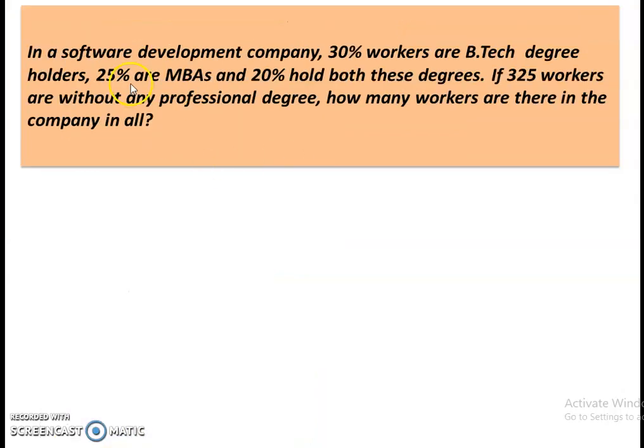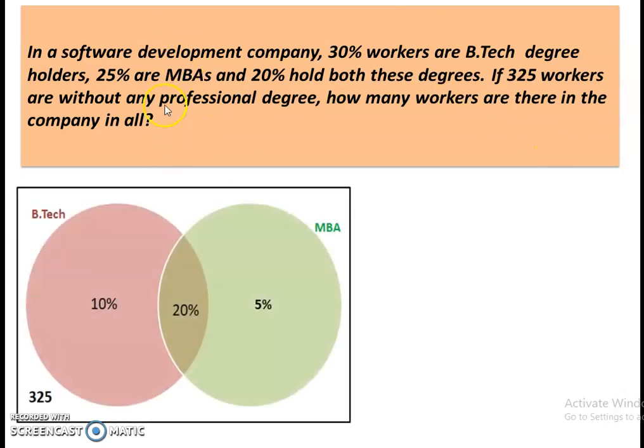Next question is, in a software development company, 30% workers are BTech degree holders, 25% are MBAs, and 20% hold both these degrees. If 325 workers are without any professional degree, how many workers are there in the company in all? So let's solve this question using Venn diagram. So according to given information, we have 20% employees having both degrees. So 20% with BTech and MBA degrees.